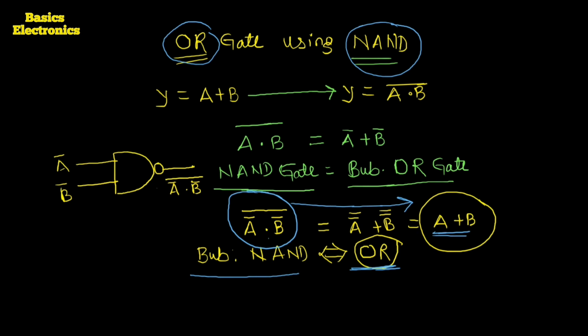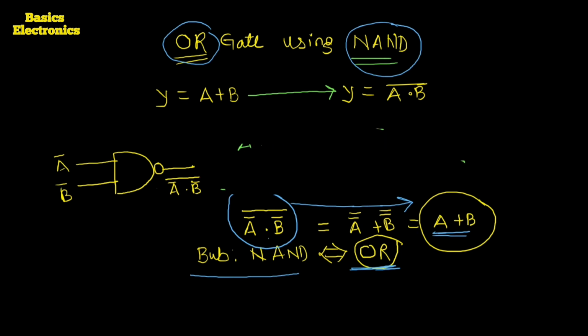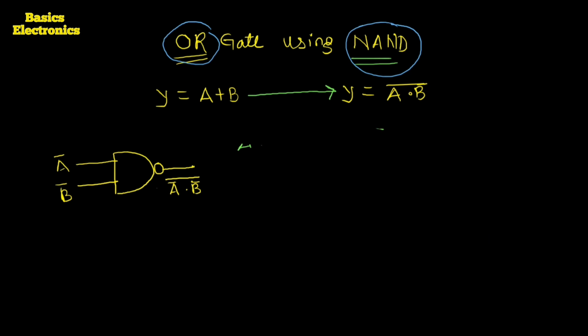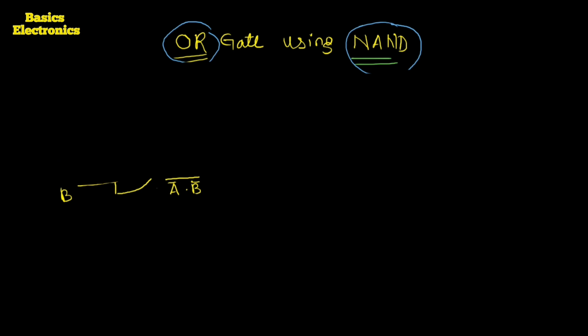Okay. So, how can we draw the diagram? We erase all this and then we draw here the diagram for the OR gate by using the NAND gate. Here we have the NAND gate, but the inputs to the NAND gate are the inverted inputs. I am going to draw the NAND gate first.